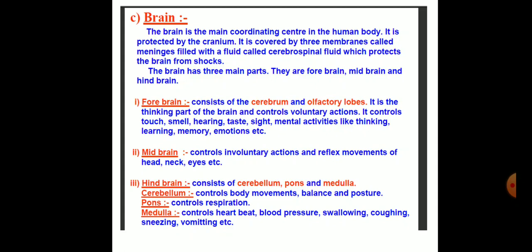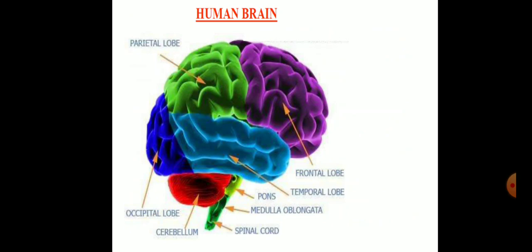As we know, the brain is divided into three major parts: the forebrain, the midbrain and the hindbrain. The hindbrain continues as the spinal cord. So first we come across the forebrain. When we are talking about the forebrain, it shows two major parts called cerebrum and the diencephalon. Cerebrum is the largest part of the brain. It consists of two equal halves called cerebral hemispheres, right and left, separated by a groove.